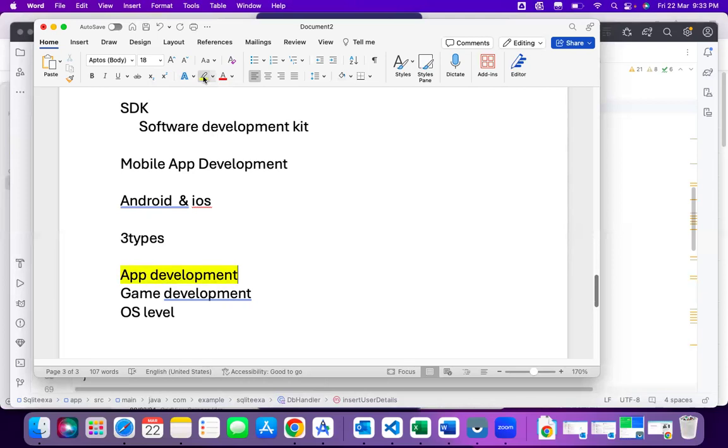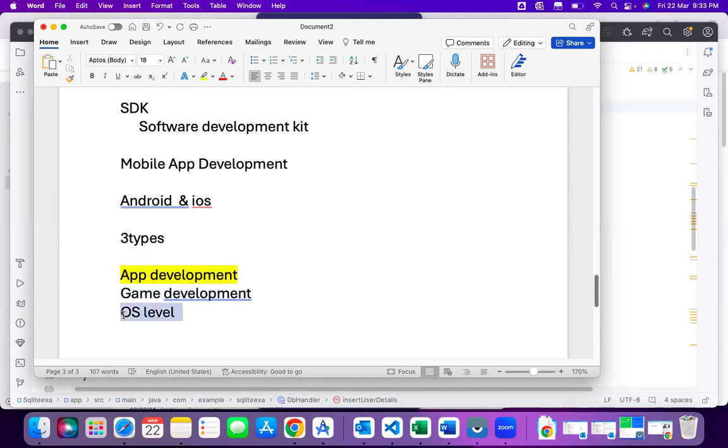We are developing the apps. If you want to develop a game, you should have at least some knowledge of basic app development. Then only you are eligible to do this development. But it depends on the company. Maybe once you learn app development and enter a company, there they have game development, and you can do that, no problem, because you know all the basics. From the basics, the next level enhancement is game development.